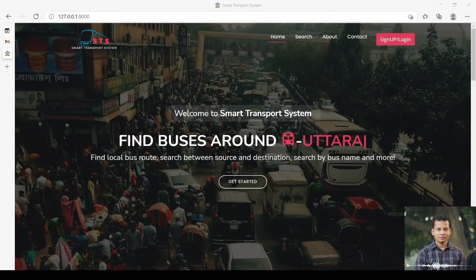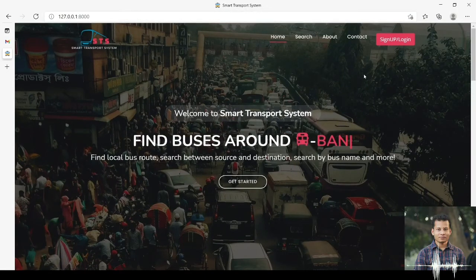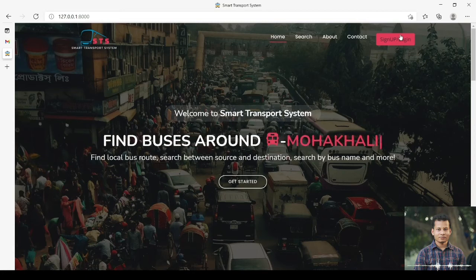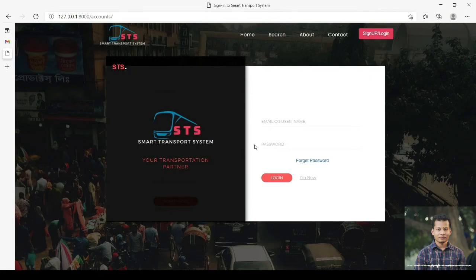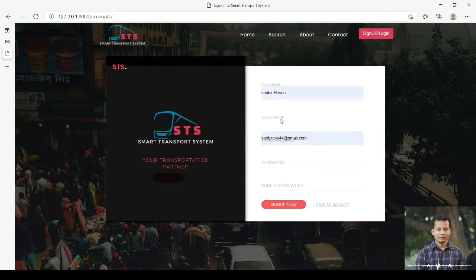I'm Sabir Hussain. In our project, we have a sign up or login feature, and I'm clicking the sign up login button in the navbar. If I'm an old user, I have an account on this web page, but I'm new. I'm clicking on I'm new and filling up the form. First, my full name. I'll use the suggestions and type my username. Then type my password, confirm password, and click sign up now.